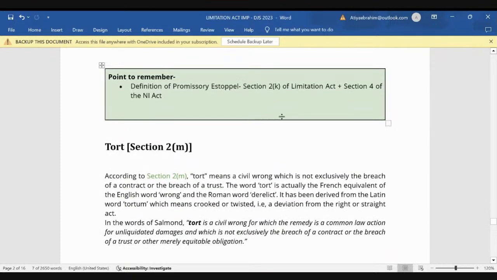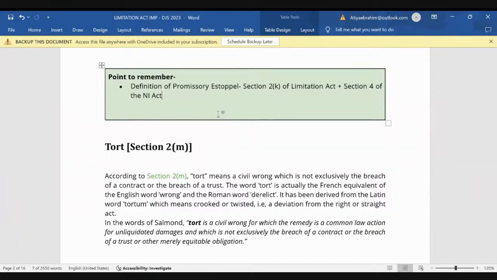अच्छा, अगर आप एनआई एक्ट देखो, एनआई एक्ट में भी a promissory note is defined in section 4, right? Then section 2 clause L is defining suit. Suit does not include an appeal or an application. But application includes what, students? It includes a petition as mentioned in section 2 clause B. ये सारी चीजें याद रखना.